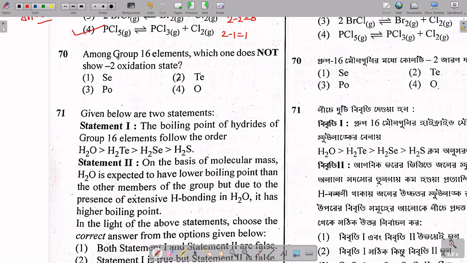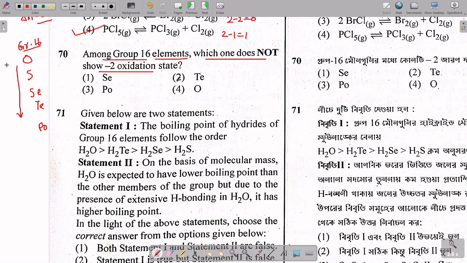Let's move to the next question. Here it is said: among group 16 elements, which does not show the -2 oxidation state? These are oxygen, sulfur, selenium, tellurium, polonium, the group 16 elements.